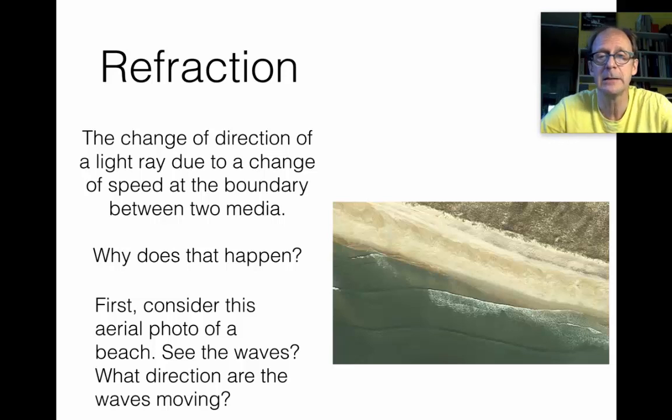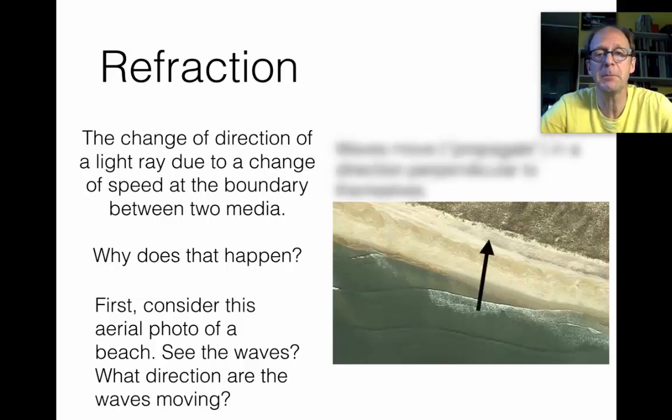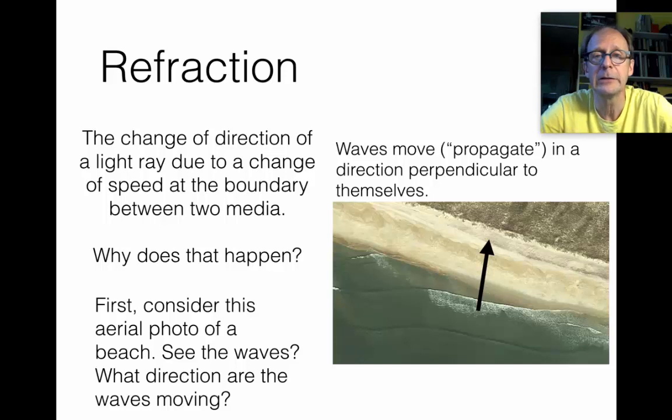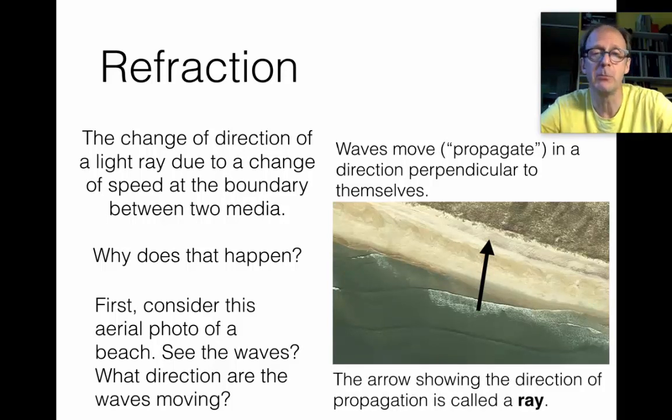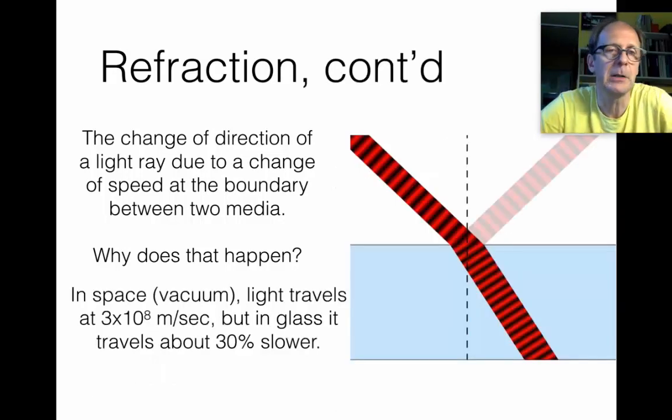Just take a second, and hopefully you are thinking something along those lines, that they are moving in the direction of the black arrow. And I want to point out that that direction is perpendicular to the wave itself. The crest of the waves, the line of the waves, is perpendicular to the direction that the waves are moving. That's a key point for understanding how waves move. We call that arrow that indicates the direction of motion of the waves a ray. Back to the topic of refraction.